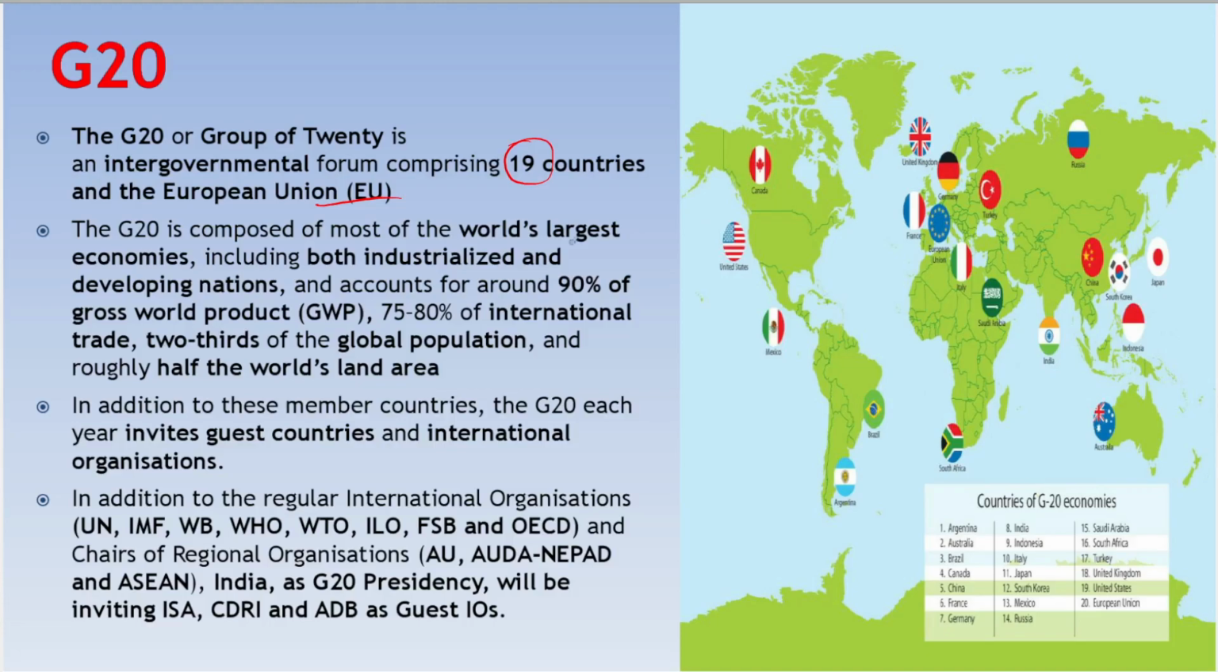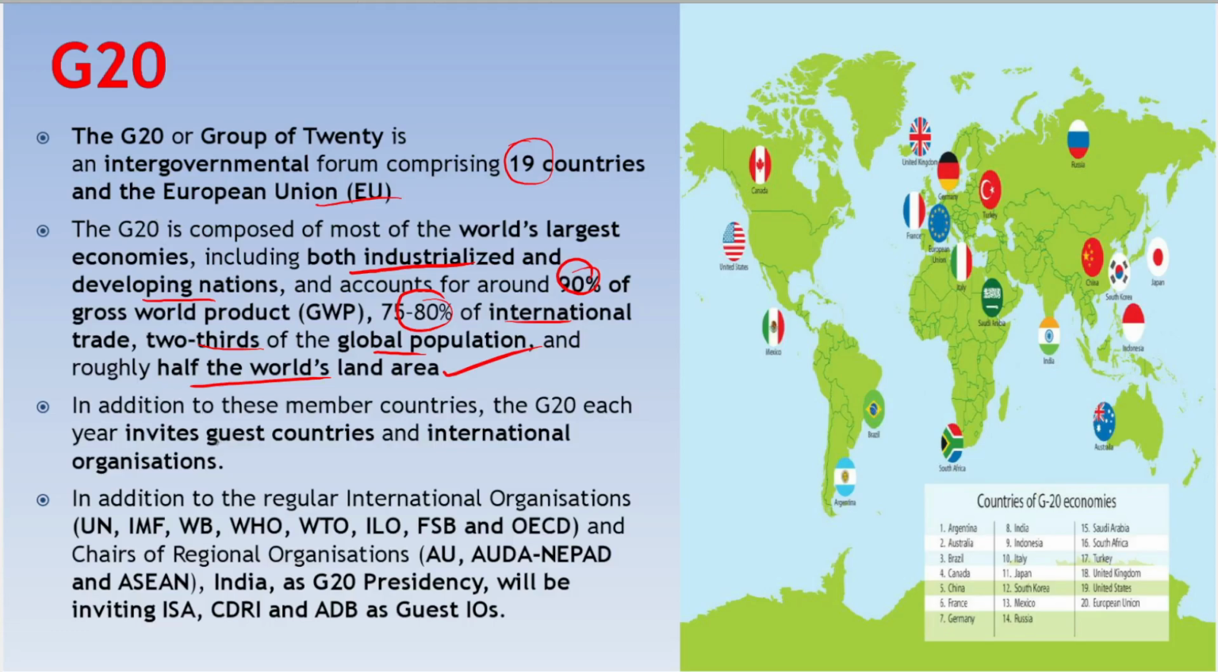So, G20 is comprised of most of the world's largest economies, including both industrialized and developing nations. They account for around 90% of the world's gross domestic product and 75 to 80% of international trade. They account for two-thirds of the global population and roughly half of the world's land area. G20 is the premier forum for international economic cooperation.